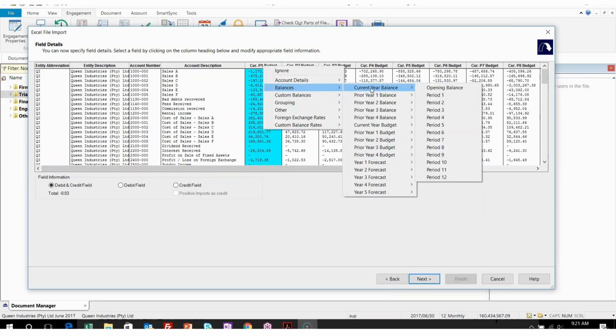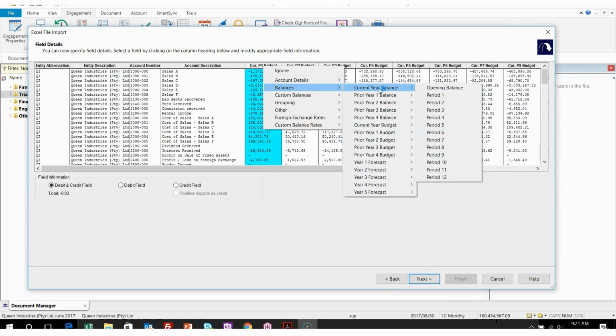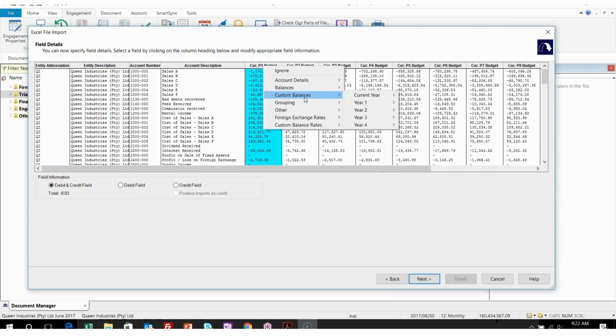What else can I import? I can import all my actuals, be it the current year, the prior year, or 2 years back. I can import budgets as well as forecasts. So I can import any one of those. If for some reason there's other information that you'd like to import that doesn't pertain to a current year, prior year, etc., you can also set up custom balances. You'll need to do that under Tools, Options, and then Custom Balances.